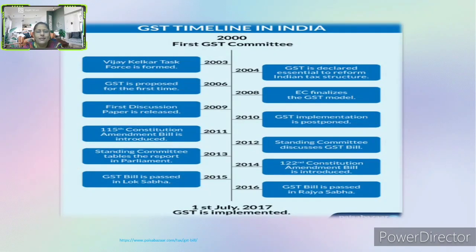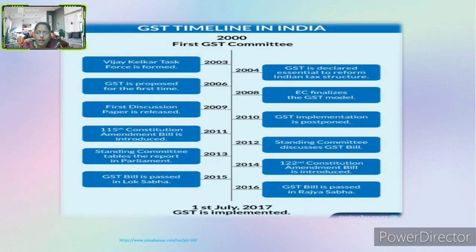Now let us understand how it was introduced and how it was implemented. GST timeline in India: first, the GST committee was established, that is, the Vijay Kelkar task force was formed in 2003. In 2004, GST was declared essential to reform the Indian tax structure. In 2006, GST was proposed for the first time. In 2008, the EC finalized the GST model. Then in 2009, the first discussion paper was released.